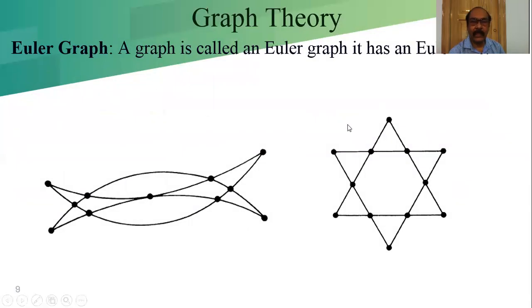Euler graph. This is an example of an Euler graph. You can check and verify it.